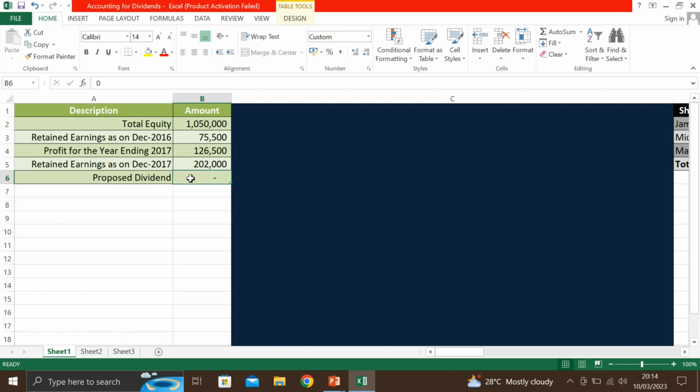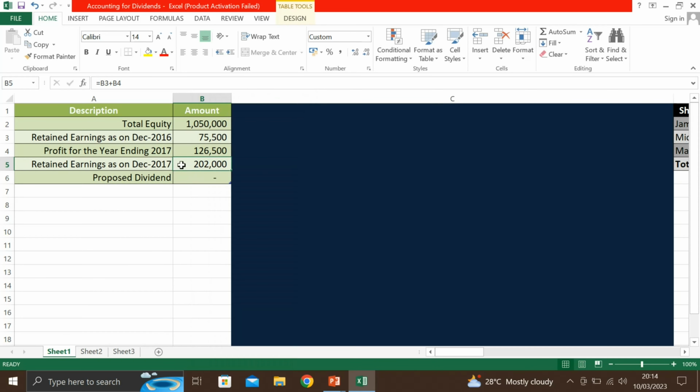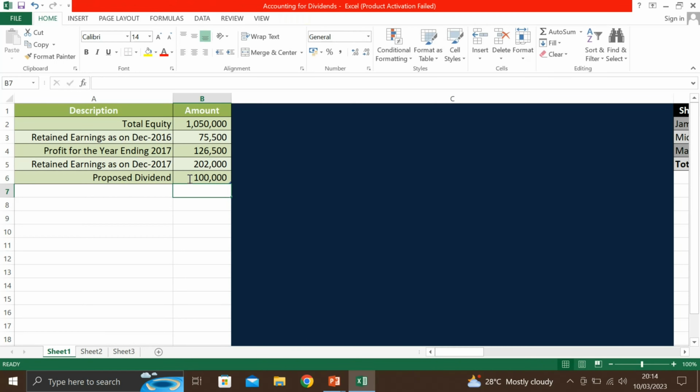In the meeting they will decide that out of this profit of 202,000, how much amount they can announce as a proposed dividend. Suppose in the meeting, all the board of directors have finalized a figure of 100,000 out of this 202,000 retained earnings balance, that we will distribute this year to the shareholders. So now they have finalized the amount, so we will see how we can divide it among all the